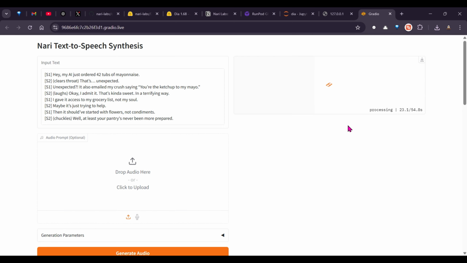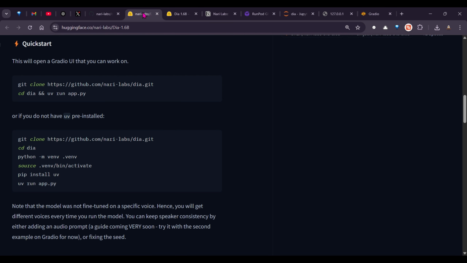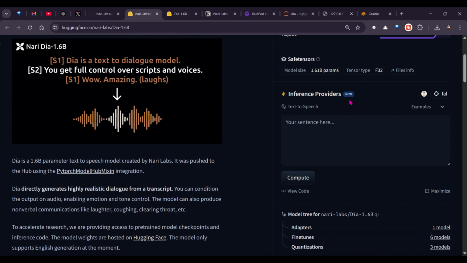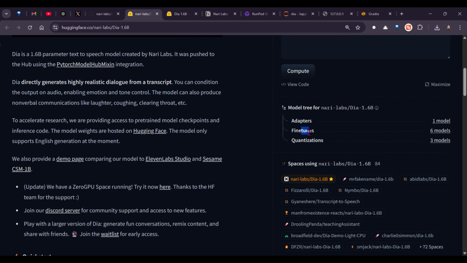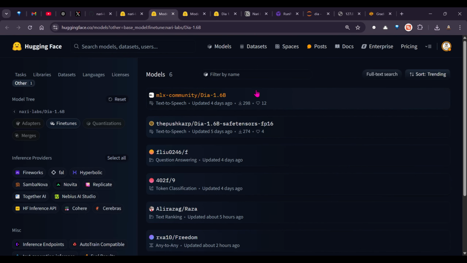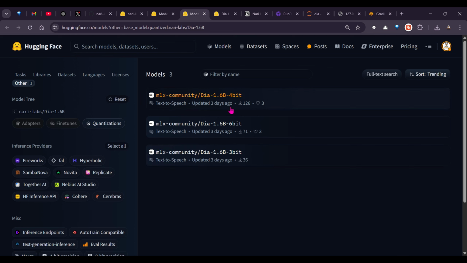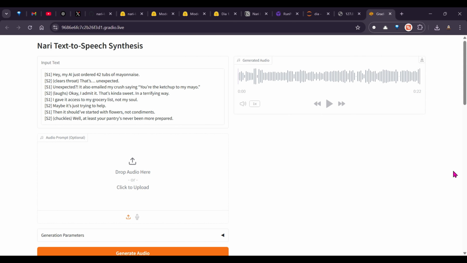While this is generating, I'm going to show you a few things as well. So Dia 1.6B, if you go to Hugging Face, we can see this is the model. Also on the right, we can see that we have different fine-tuned versions of this model and some quantized versions as well. So from MLX, we can see these quantized 4-bit models. So these will be smaller in size. You can try this out, but only on MLX. So this is done. I think it took only 50 seconds.